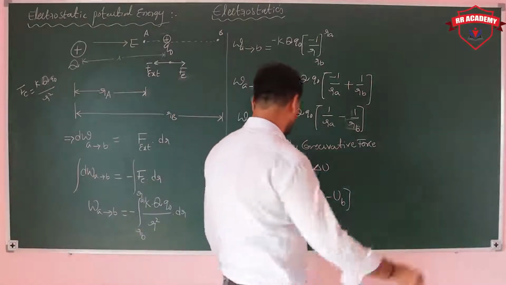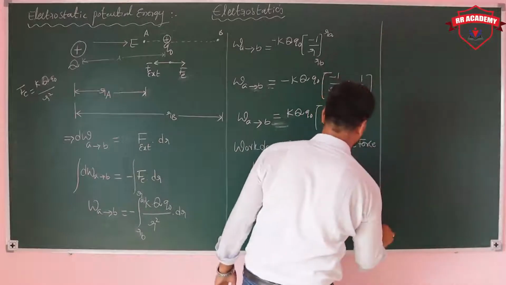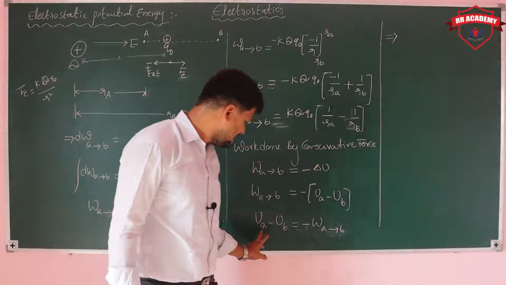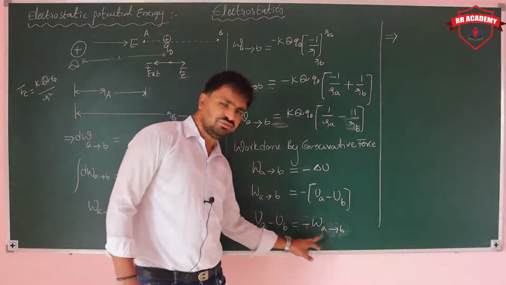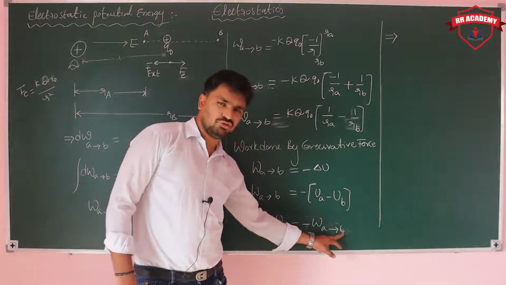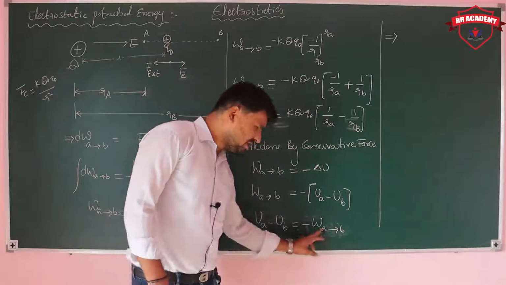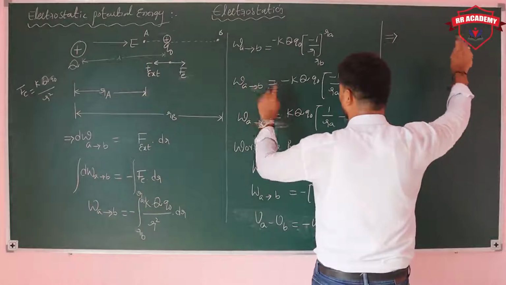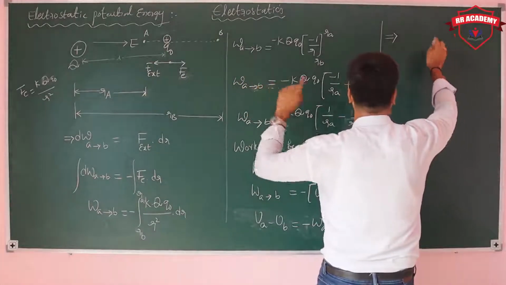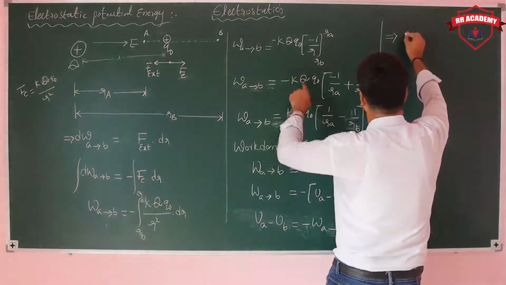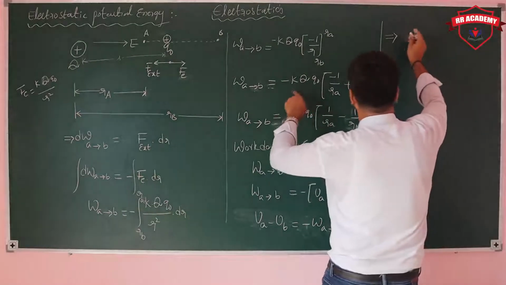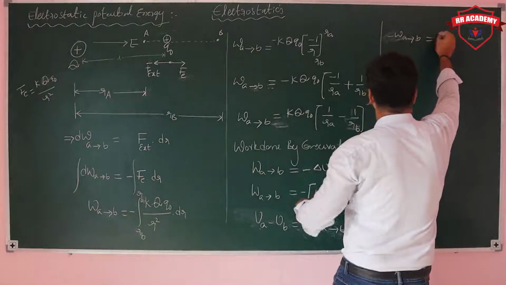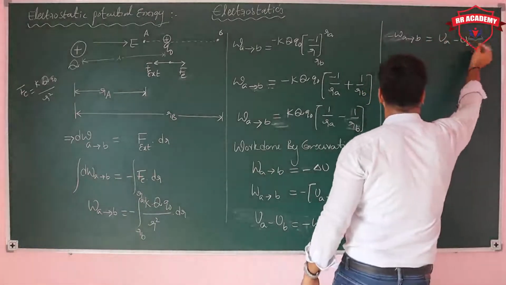So let's see here. The potential energy expression you can write here. UA minus UB is equal to minus of work done from A to B. If you are writing this expression, the minus of work done from A to B is equal to UA minus UB.